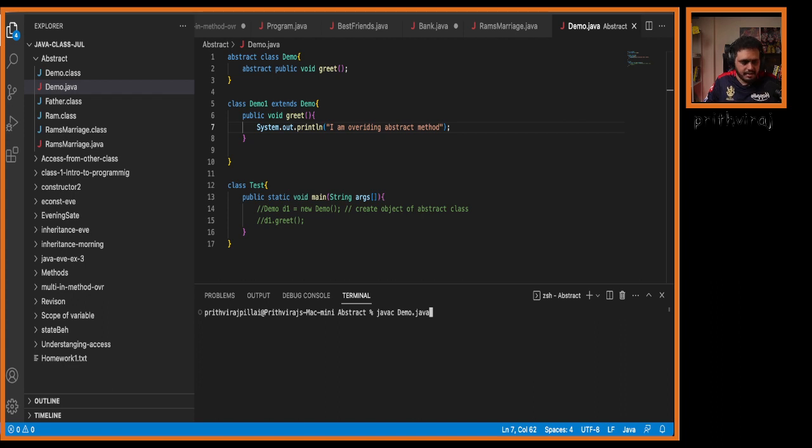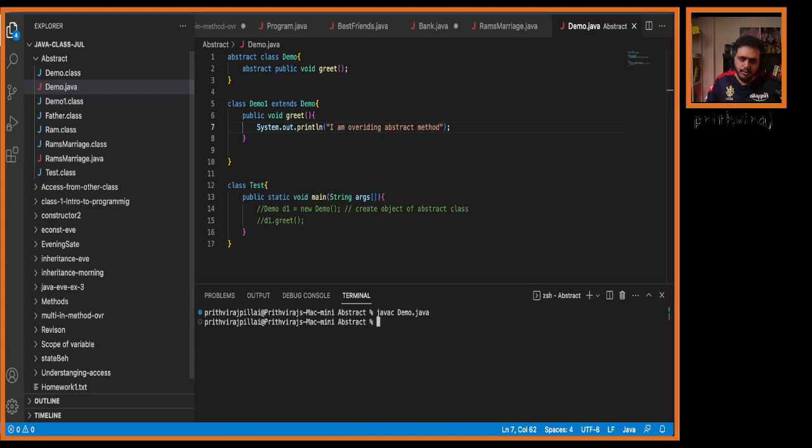Let us see. Done. Oh, no error. Why are we not getting any error? No, it's not called compilation error. Previously, were we getting compilation error, Gokul? Yes, but now are we getting compilation error? Yes.